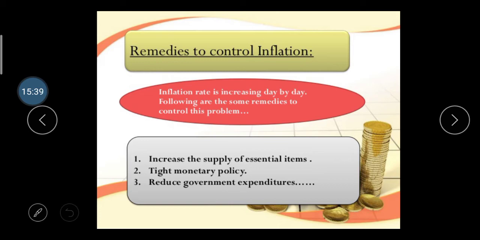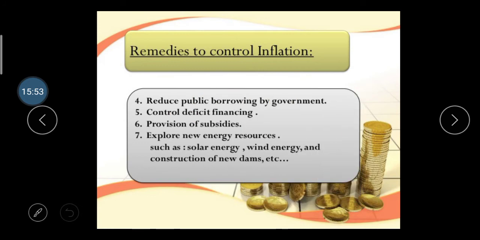Then reduce government expenditure. If we reduce government expenditure, then our cost of production is lesser, and it creates less inflation, and as the cost decreases, inflation automatically decreases. Then reduce public borrowing by the government.